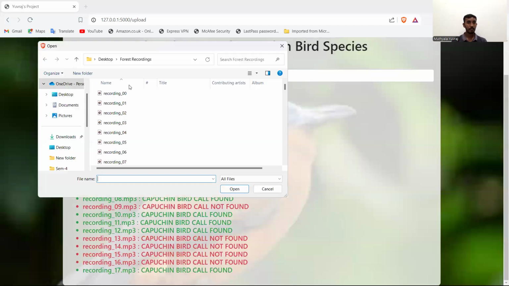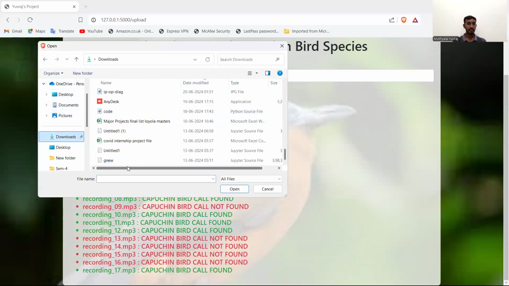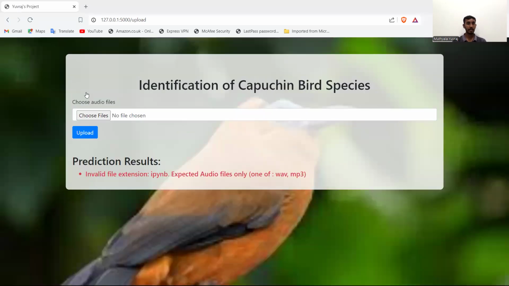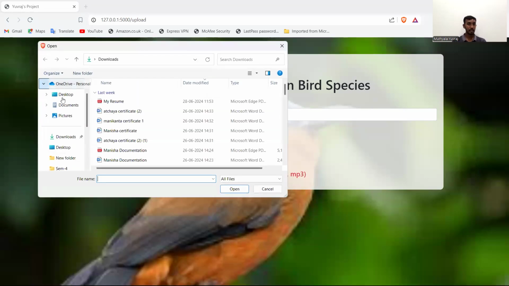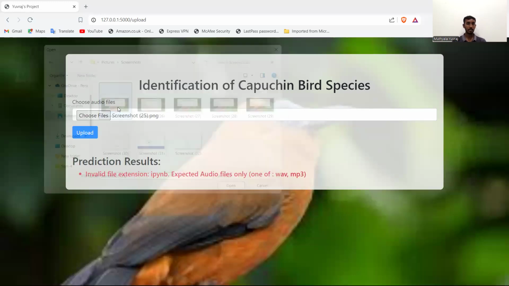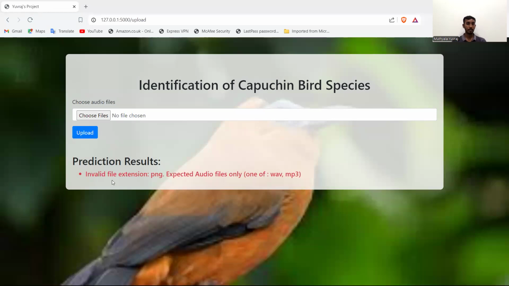And now for validations, if you give any other file, this is a Python file. If I click upload, it gives this error: invalid file extension, expected audio file, only WAV or MP3, which are basically audio files. We'll try with an image, a screenshot. Upload.